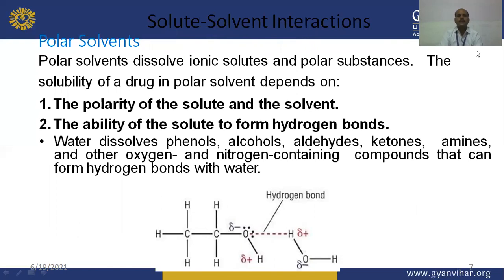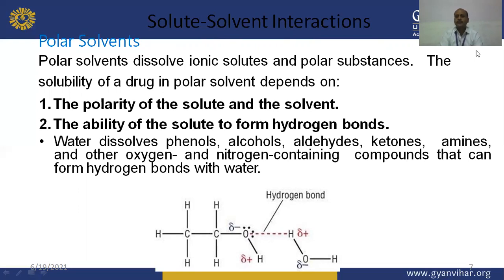Polar solvents dissolve ionic solutes and polar substances. The solubility of a drug in a polar solvent depends on the polarity of the solute and the solvent, and the ability of the solute to form hydrogen bonds. As we already discussed, like dissolves like: polar substances dissolve in polar solvents, and due to the polarity and the ability of the solute to form hydrogen bonds, a polar solute can be easily dissolved in polar solvents.